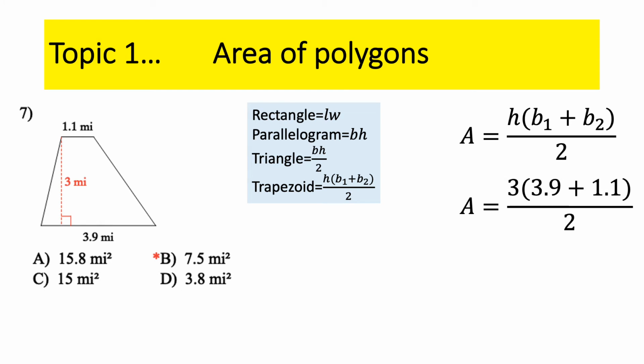Let's do a little bit of PEMDAS here, do parentheses first. 3.9 and 1.1 is 5. 3 times 5 is 15. 15 divided by 2 is 7.5. I didn't need a calculator for that. I have no idea what that says. Oh, yeah, I'm sorry. Never mind. Ignore my comment. All right.